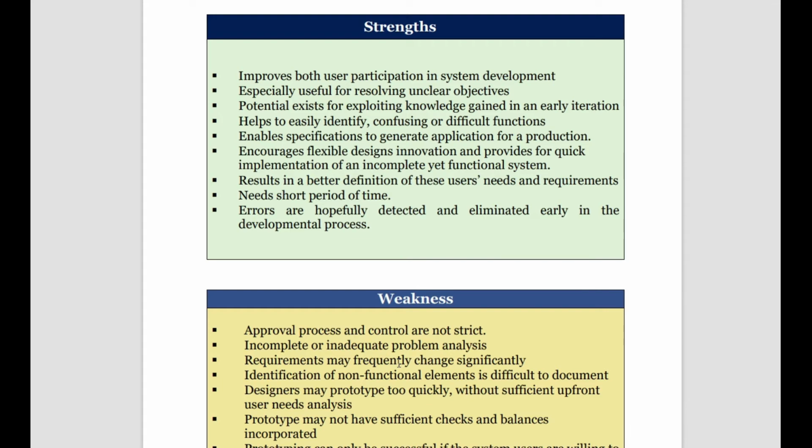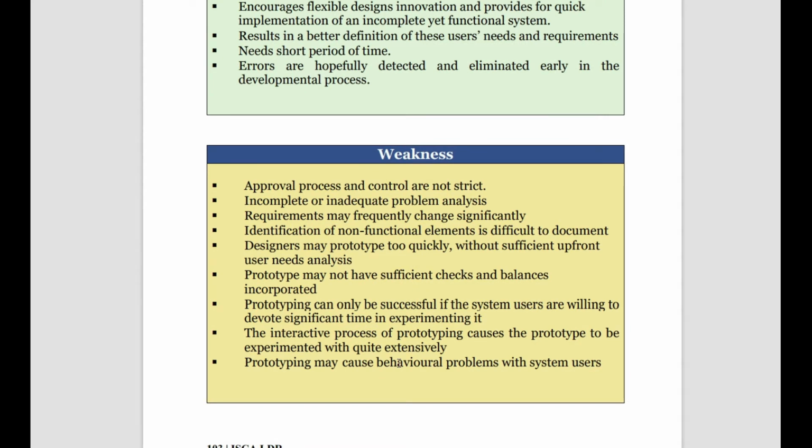Then what are the weaknesses? The weakness is that the approval process is not that strict, so it does not follow a particular hierarchy for the approval, so we don't know which manager approves what there. Then incomplete or inadequate problem testing, so problem analysis is not properly done. You just come and do your work without even analyzing what the problem is. Then requirements may frequently differ. Identification of the non-functional elements is difficult to document. So here, if you know the functional elements are very positive, then we are going forward, but non-functional elements must also be taken care of, right?